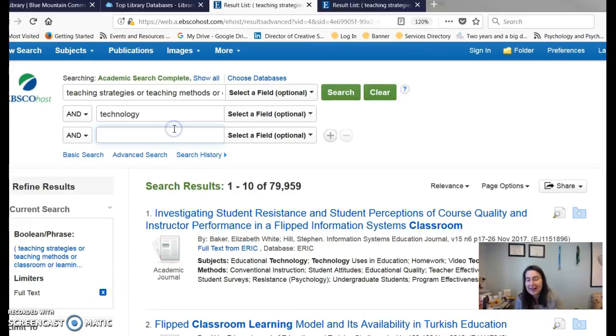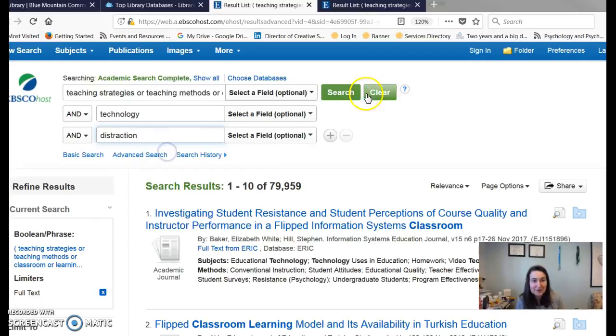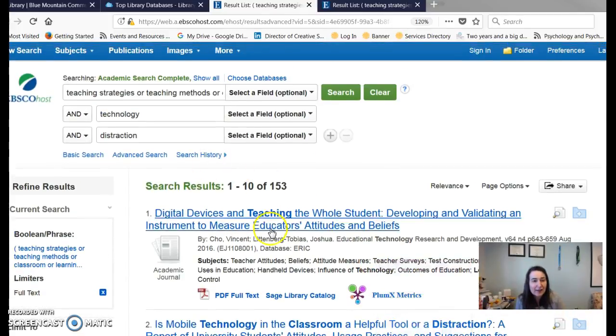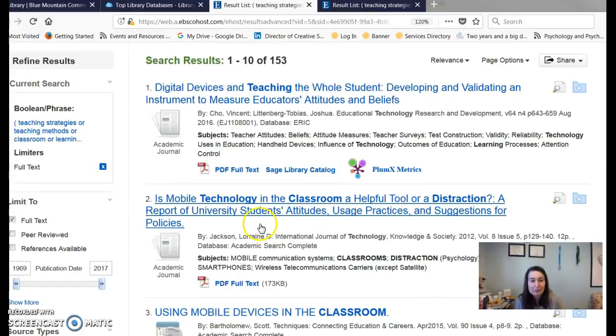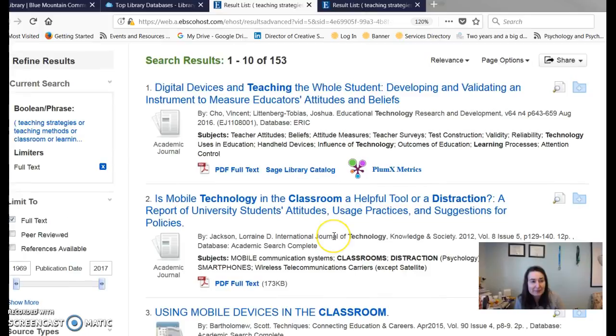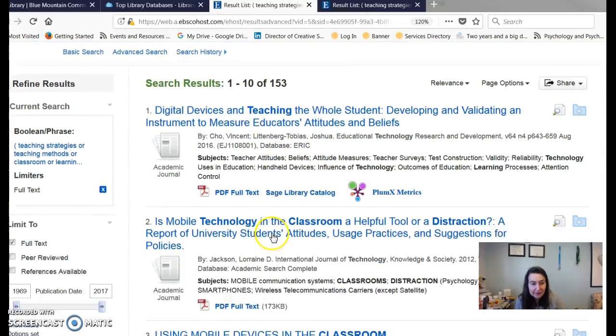So a couple things to do here, you might remember, is, again, you can decide right away that you want to add more words to limit this. We could easily add "distraction," or certainly, and that gets us down to 153 if we wanted to. Oh, look at this. Is mobile technology in the classroom a helpful tool or distraction? Fascinating. Using mobile devices in the classroom. So the phrase mobile device, or mobile technology, seems to be popular. That's certainly one thing you can do.